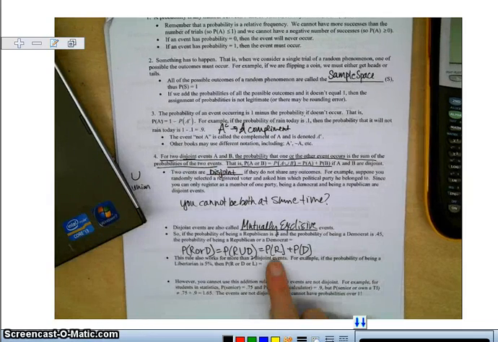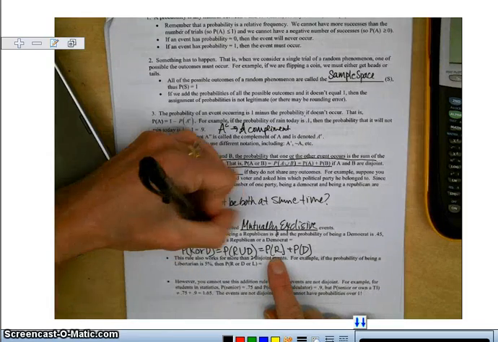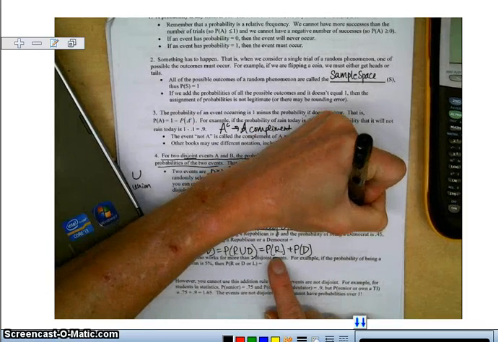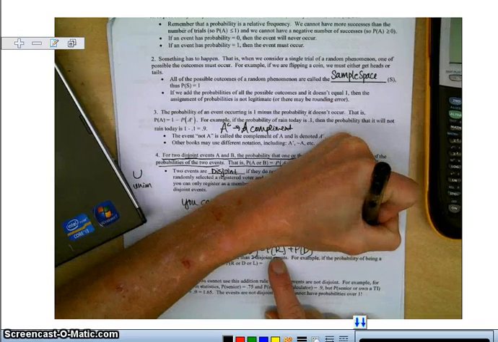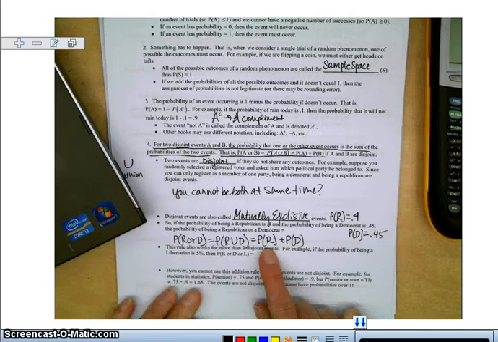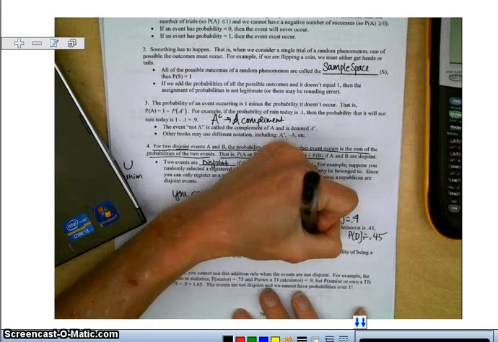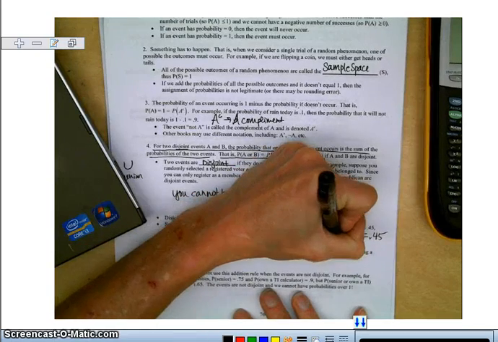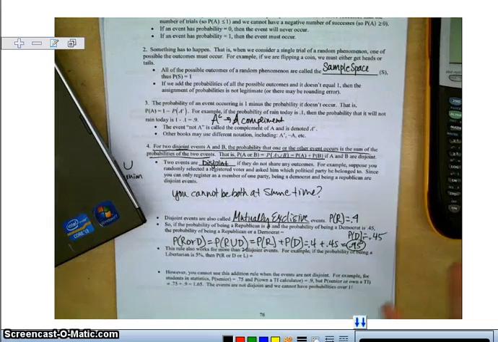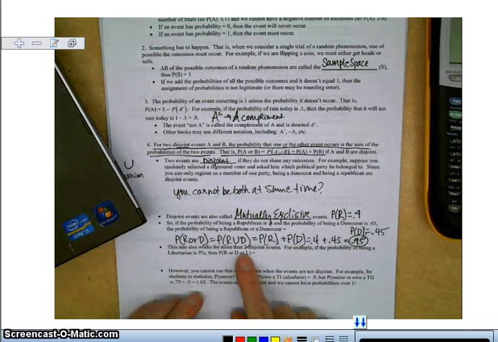They told me the probability of being a Republican was 0.4, and the probability of being a Democrat was 0.45. So the probability of being a Democrat or a Republican is 0.4 plus 0.45, which is 0.95, which leaves 5% other.